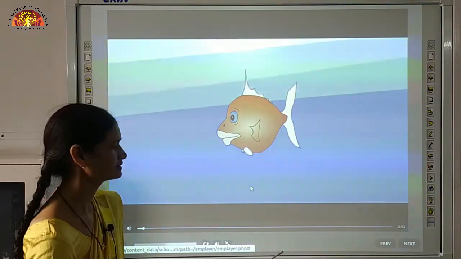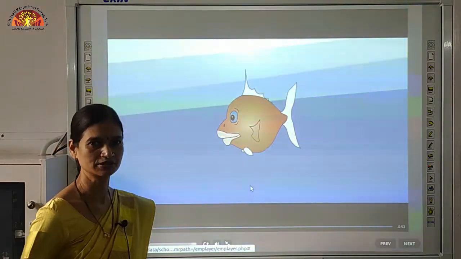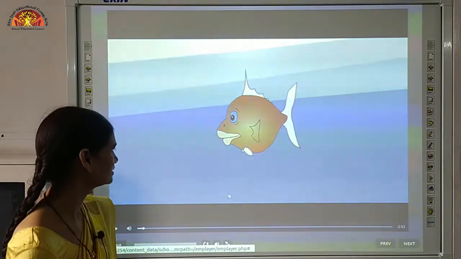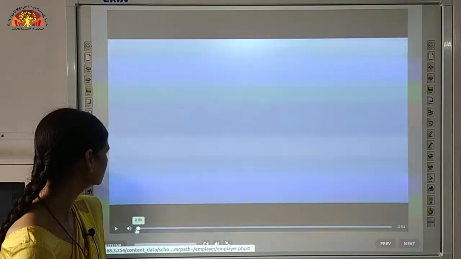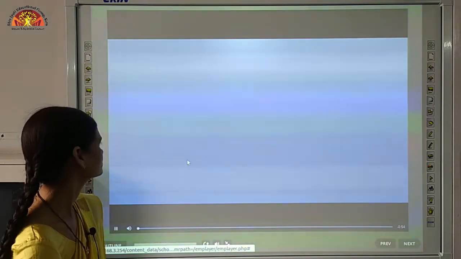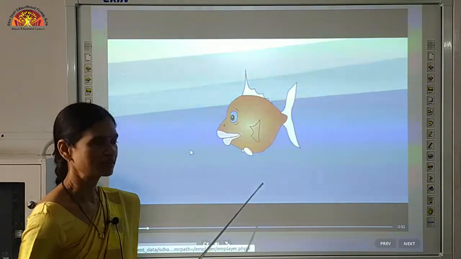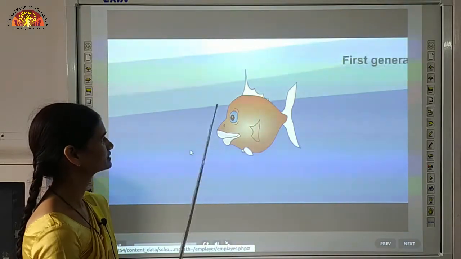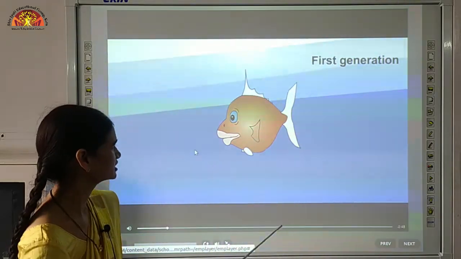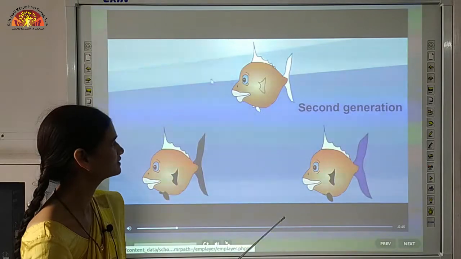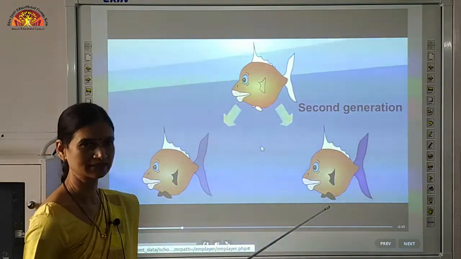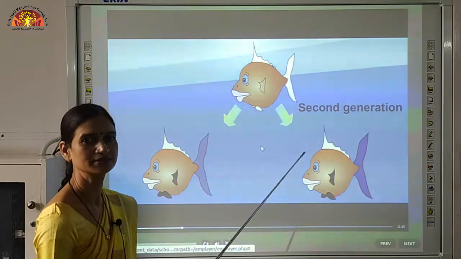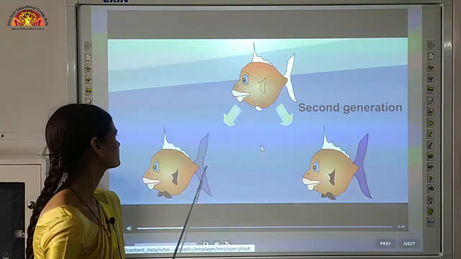Now let us understand about the accumulation of variation. What happens actually? The variations accumulate from one generation to another. So we will study about accumulation of variations. Like suppose this is a fish of first generation and it has these following features. Now when this fish is giving rise to new generation, जब new species या new generation arise होगी, then there